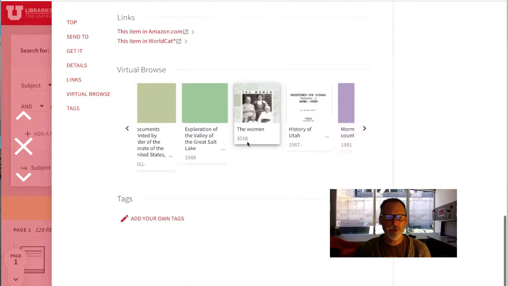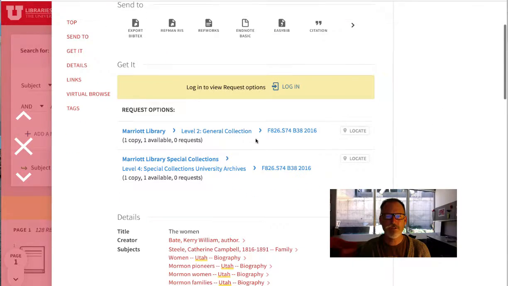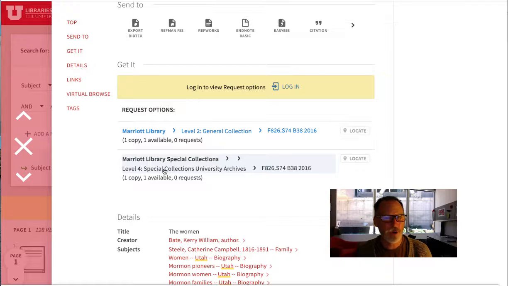How do you get a hold of these books? Sometimes it's going to be something that shows up in our general collection. Sometimes you might have to ask at special collections. Sometimes it might be an ebook. Sometimes it might be something that says, we will purchase this for you. If you ever get stuck, email me. My name is Dale Larsen, dale.larsen@utah.edu, and I'm happy to get you connected with whatever source turns out to be the perfect one. So be resilient and don't give up, and I'm happy to help.